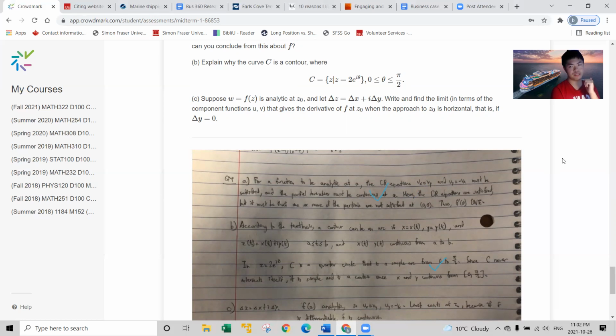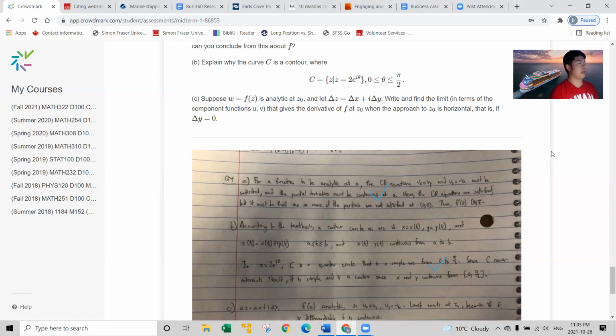It never intersects itself. X and Y are continuous from 0 to pi over 2. That's a necessary condition for a curve, for a contour. It's continuous. It's a simple arc since it never intersects itself. You can just say that it is a contour.